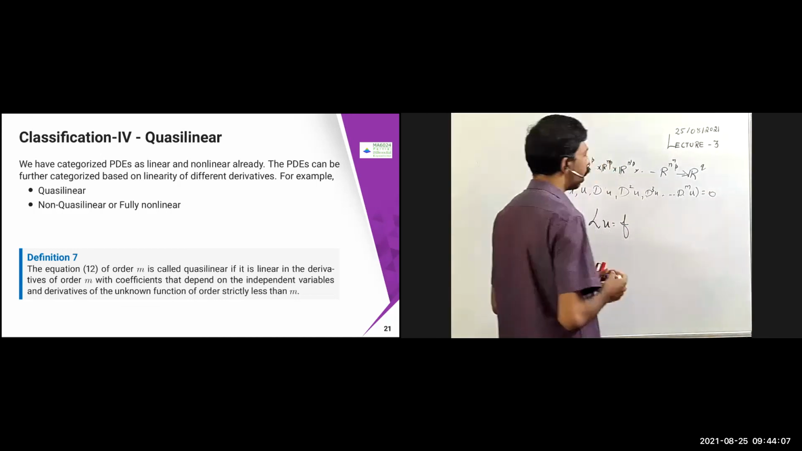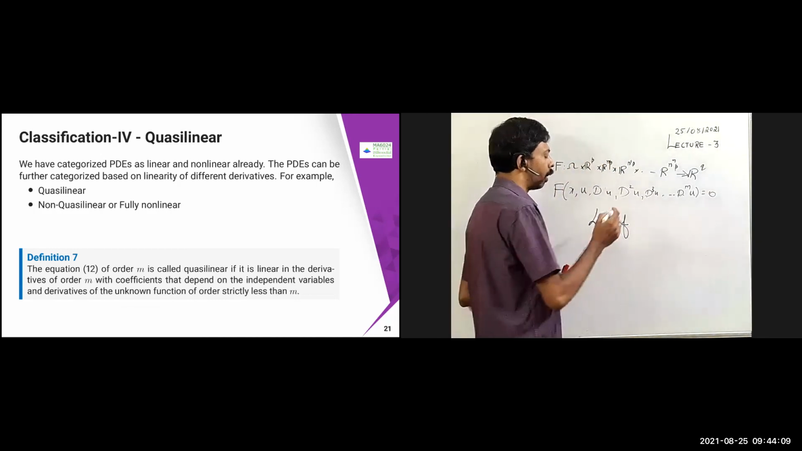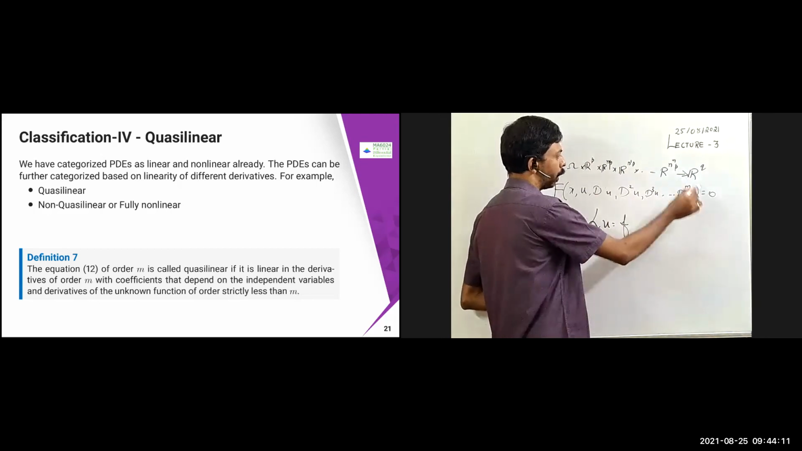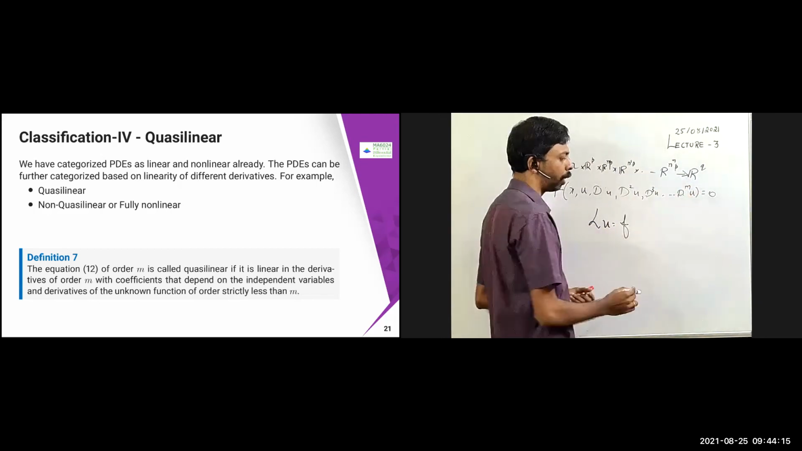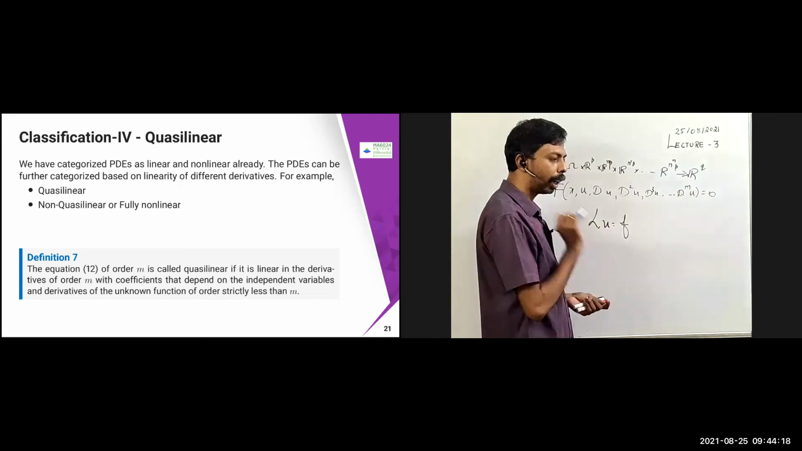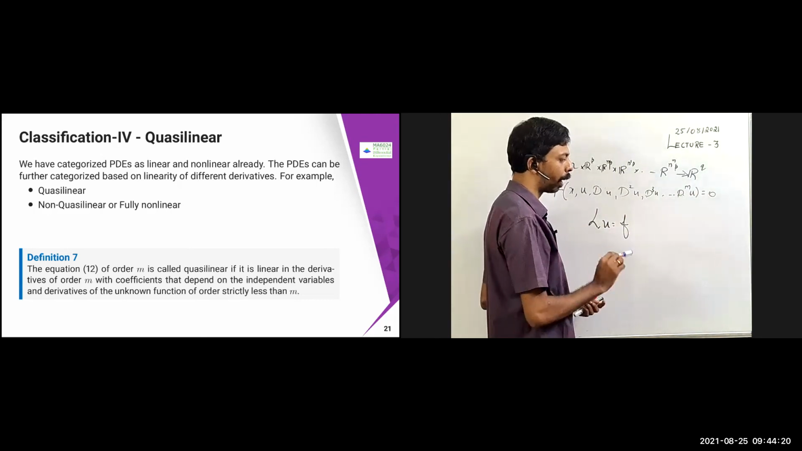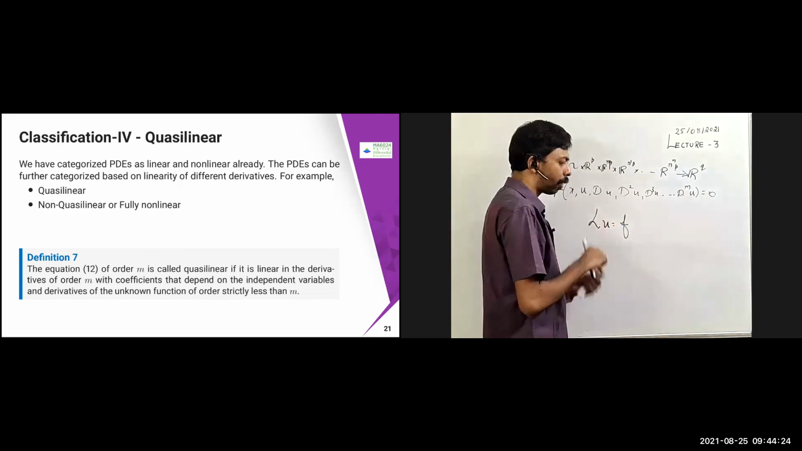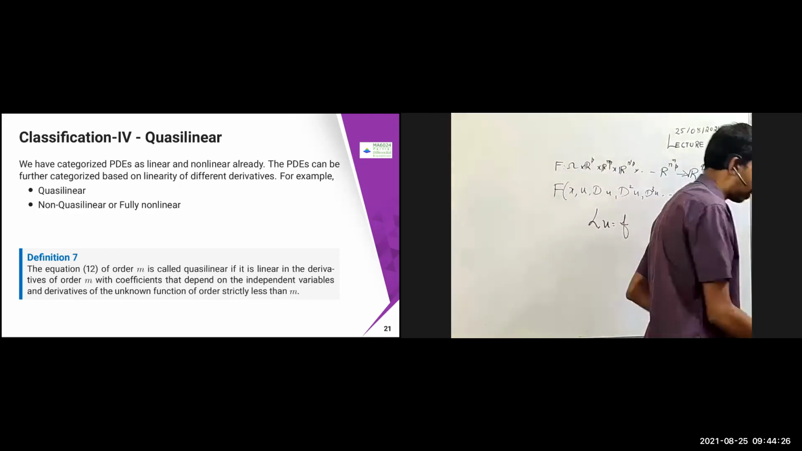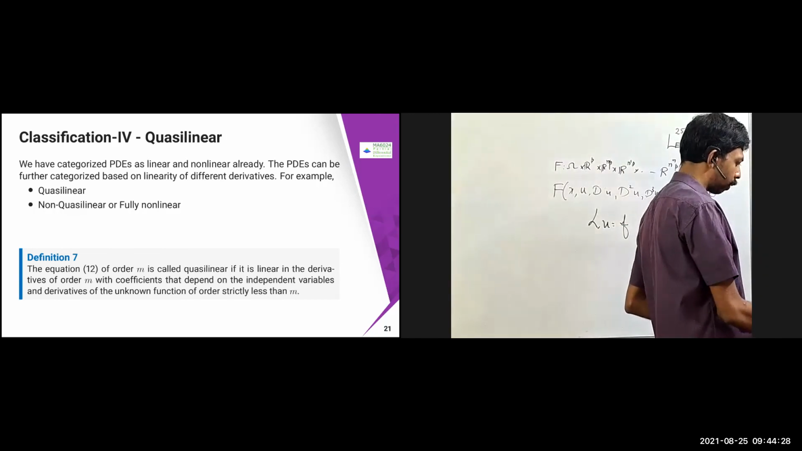What does it mean? What we are trying to say is that for the derivatives of the mth order PDE, the coefficient of the highest-order derivative should depend on the independent variables and derivatives of the function of order strictly less than m only. Let me say that in other words, equivalently, I can write it.